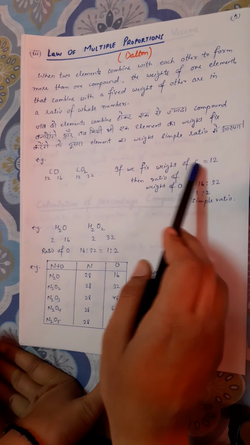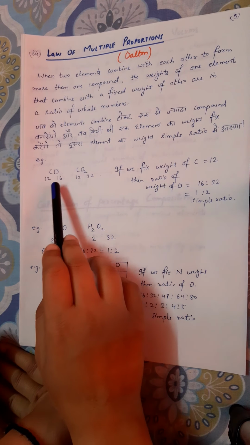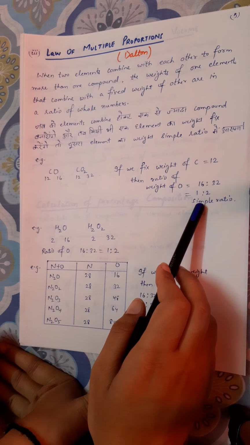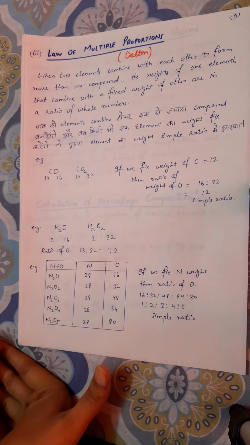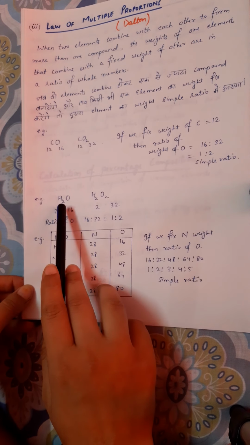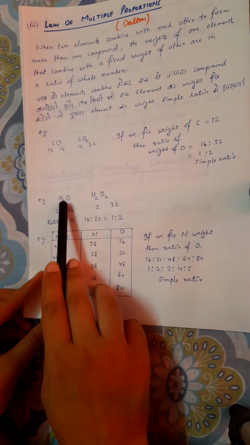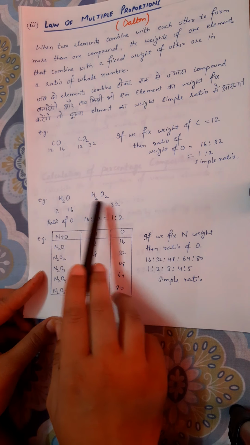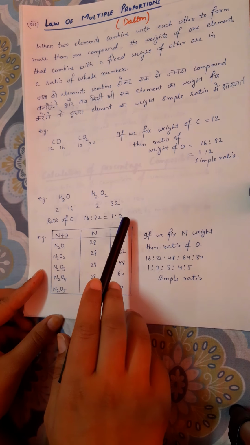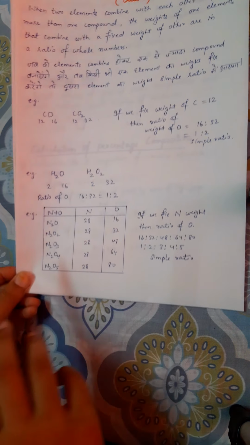If we fix the weight of carbon, then the weight of oxygen, 16:32, will come out to be a simple ratio. Same as the example of water and hydrogen peroxide. If we fix the weight of hydrogen, the weight of oxygen comes out to be in a simple whole number ratio.